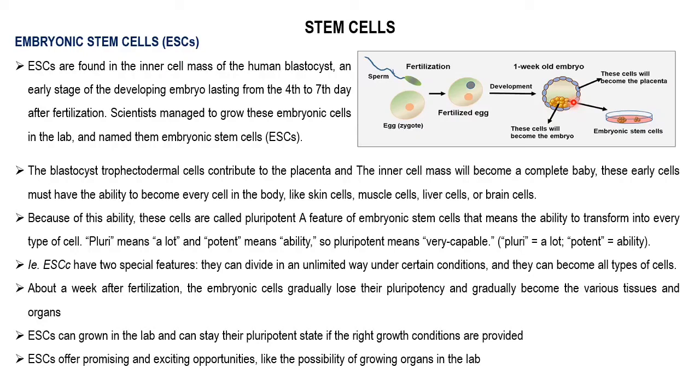They can be used for organ cloning; some research is done, not with human embryonic stem cells, but with other organisms. So these are the embryonic stem cells.